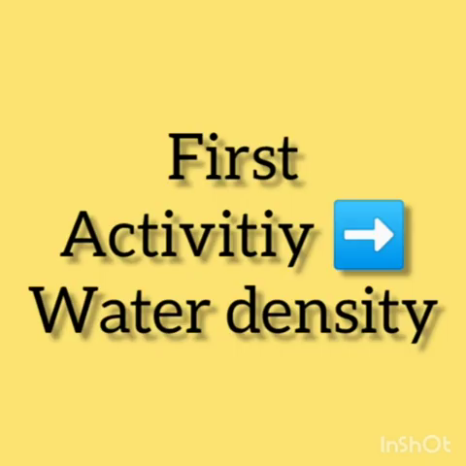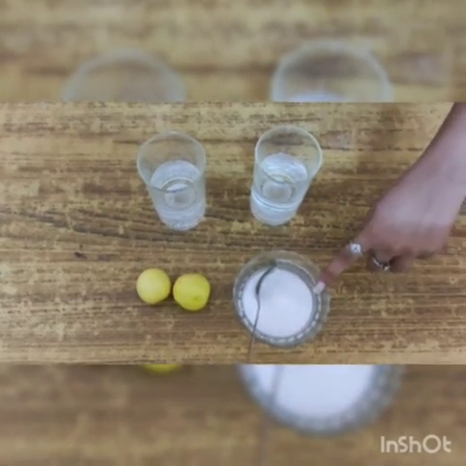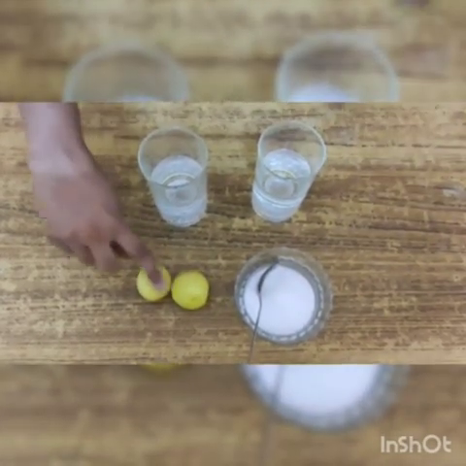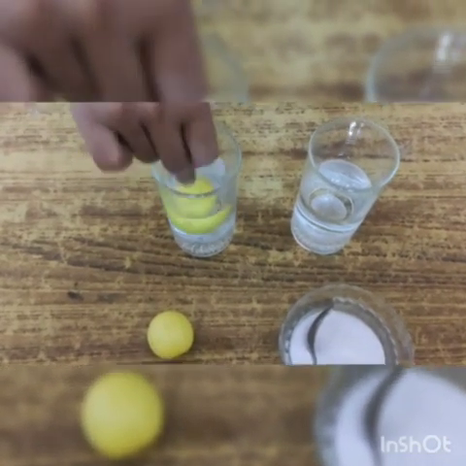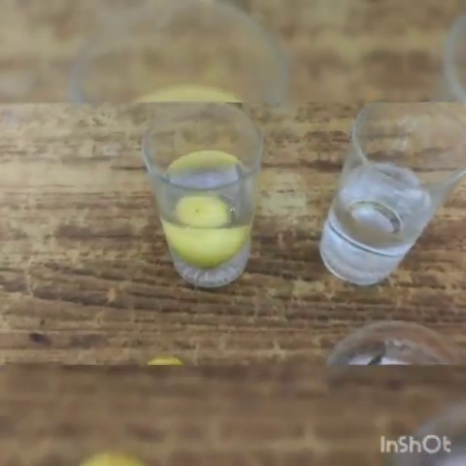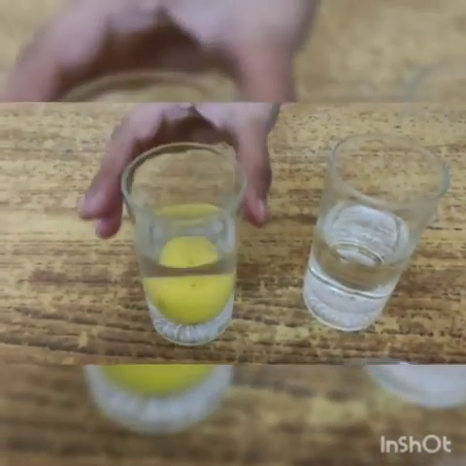The first activity is the water density experiment with lemon. Here we need 2 glasses filled with tap water, 2 lemons and salt. First, take 1 lemon and put it into the glass of water. See what happens. Here we can see that the lemon sinks in the water.